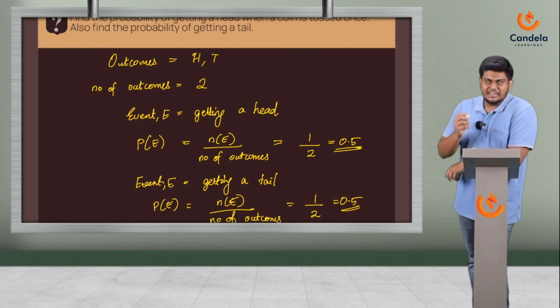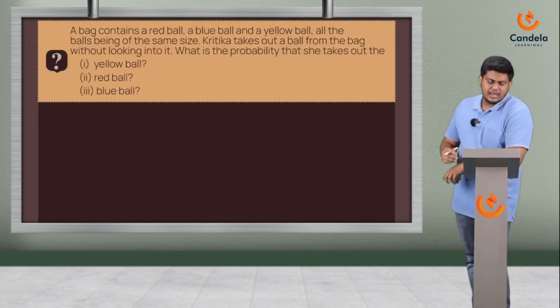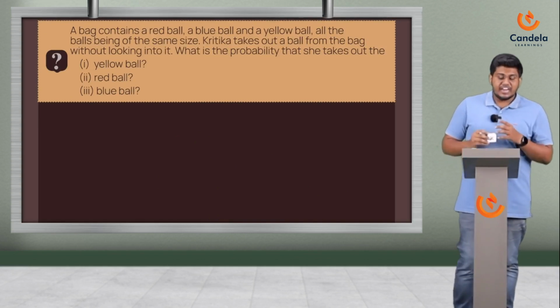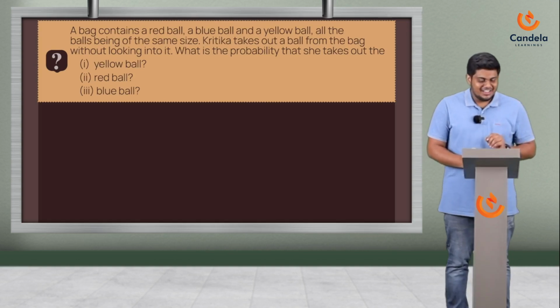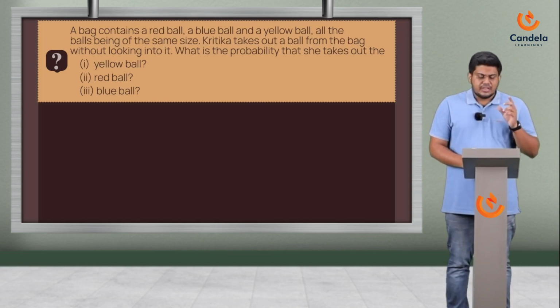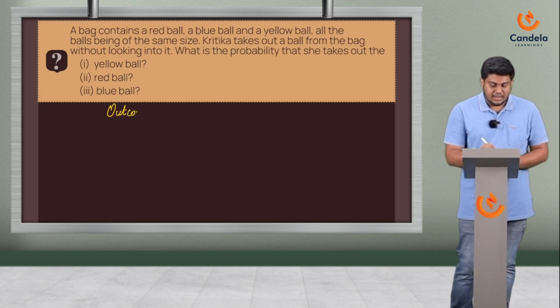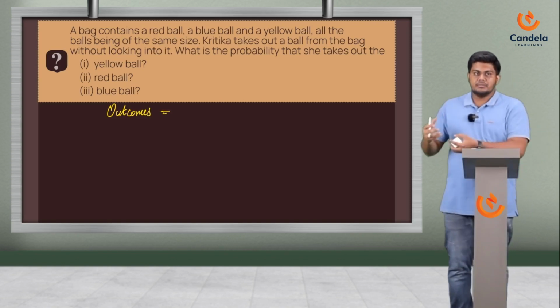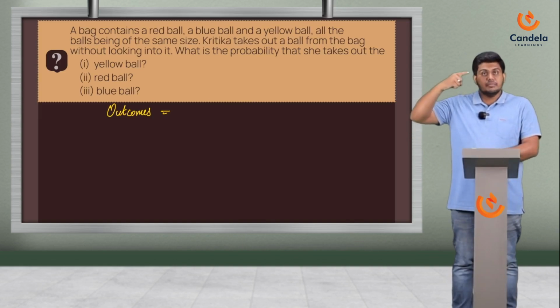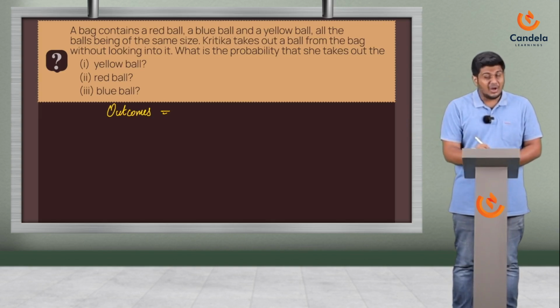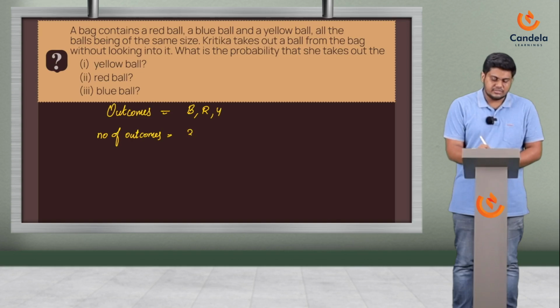Alright, let's look at a slightly more difficult question. A bag contains a red ball, a blue ball, and a yellow ball. Same example that we did at the beginning. All the balls being of the same size. Kritika takes out a ball from the bag without looking into it. What's the probability that she takes out a yellow ball, a red ball, and a blue ball? Okay, let's look at what the outcomes are when we are pulling a ball from a box. Pulling a ball from a box, I can either get a blue or a red or a yellow. So my outcomes are blue, red, or yellow. How many outcomes do I have? Number of outcomes is 3.